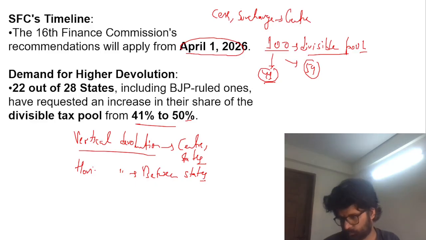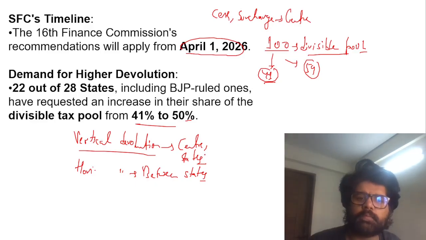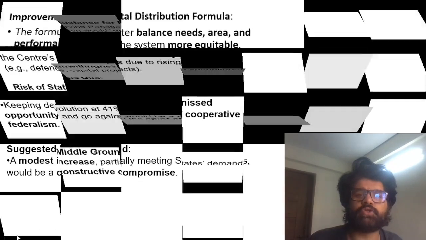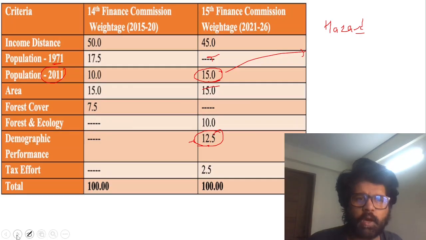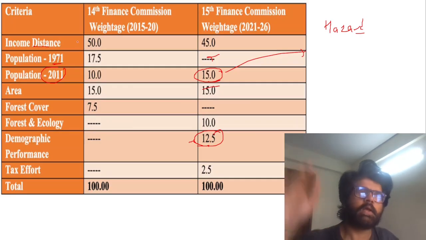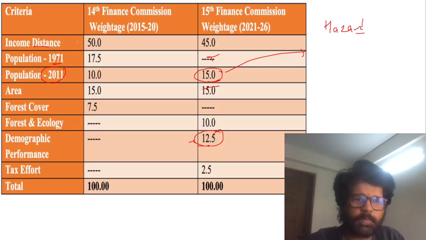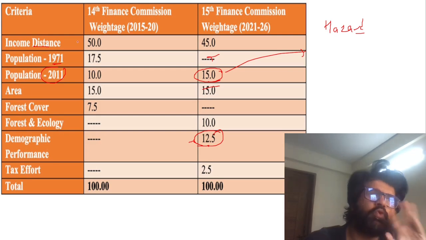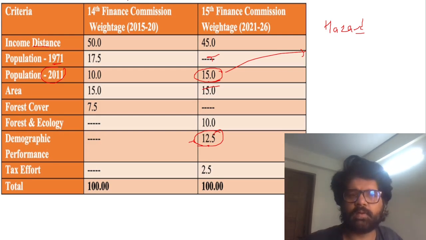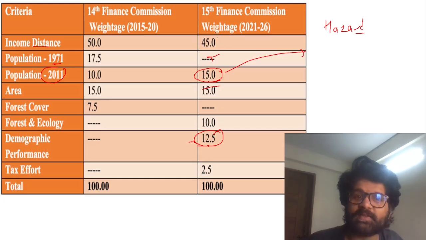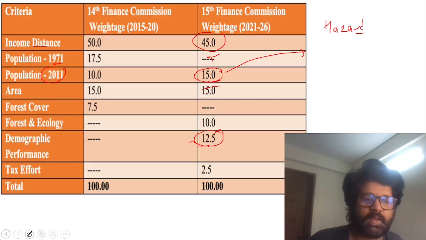So vertical devolution, horizontal devolution, and these criteria which we are seeing, income distance and all, are horizontal devolution criteria, that is, how money is divided among states. Income distance is, let's say, the difference between the per capita income of a state and the per capita income of the state which has the highest GSDP, let's say Goa. So the poorer you are, the more money you will get. Again, favoring the poorer northern states, so to say. It has a great weightage, 45%, guys. Although it has been reduced from 50 to 45, it's still a big number.